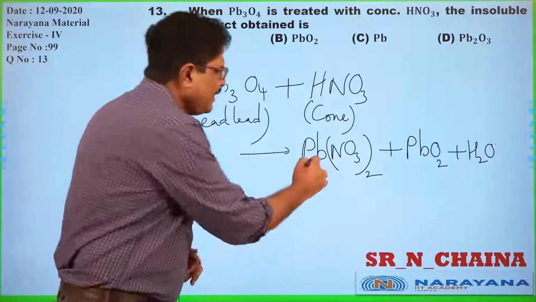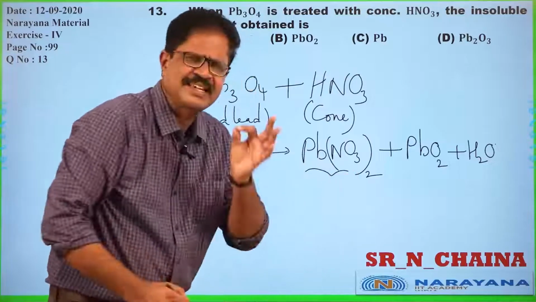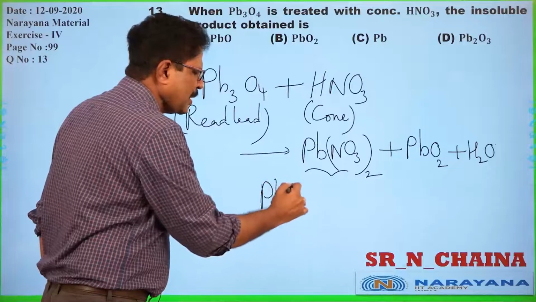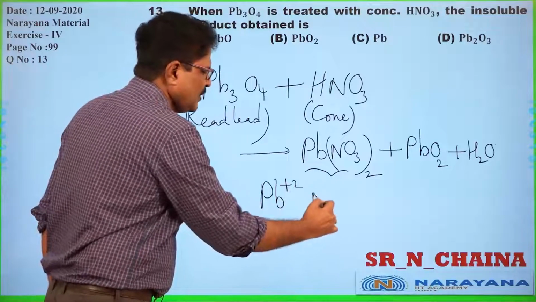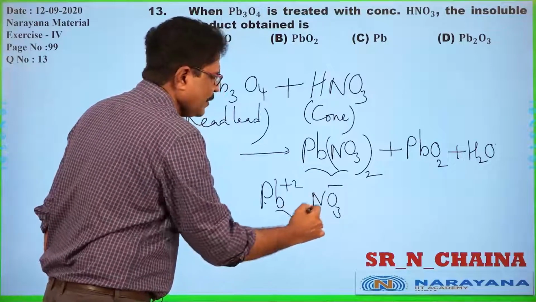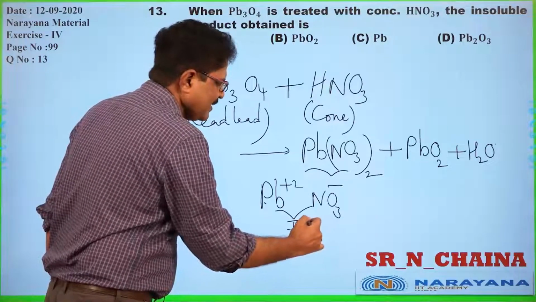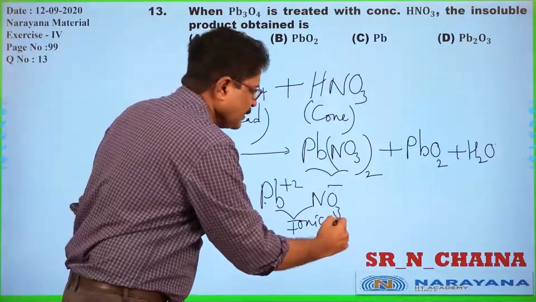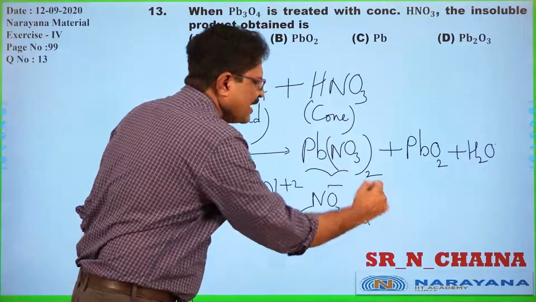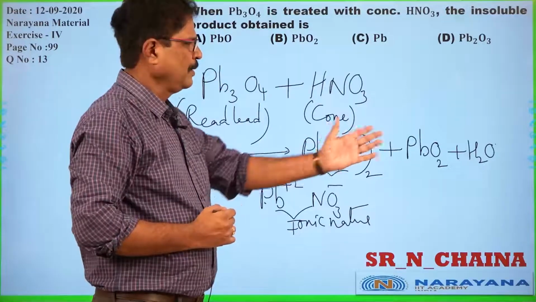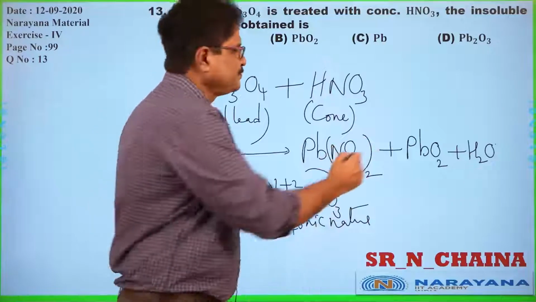Here, lead nitrate has slightly ionic nature because lead is not much electropositive. Between Pb2+ and NO3-, we have somewhat ionic nature. I can't say 100% ionic nature is present, just a small ionic nature is there. So it is soluble compared to PbO2.